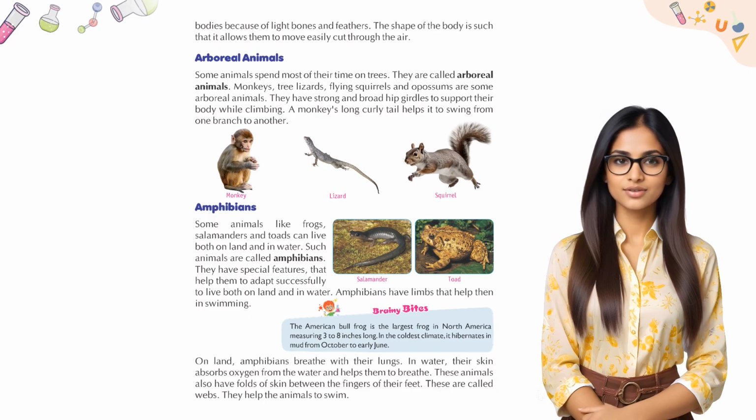Brainy bites. The American bullfrog is the largest frog in North America, measuring 3 to 8 inches long. In the coldest climate, it hibernates in mud from October to early June. On land, amphibians breathe with their lungs. In water, their skin absorbs oxygen from the water and helps them to breathe. These animals also have folds of skin between the fingers of their feet. These are called webs. They help the animals to swim.